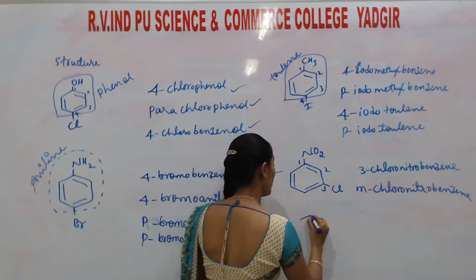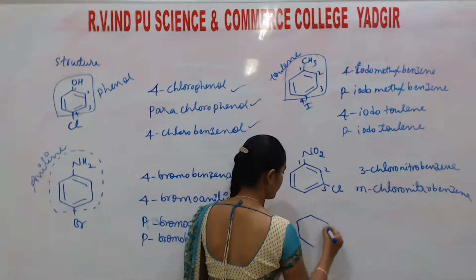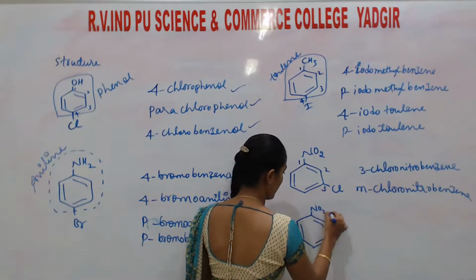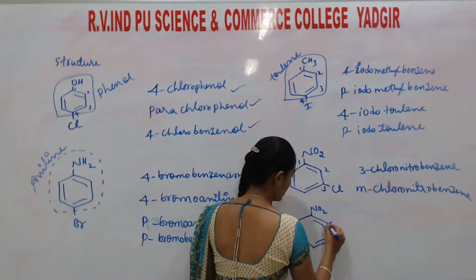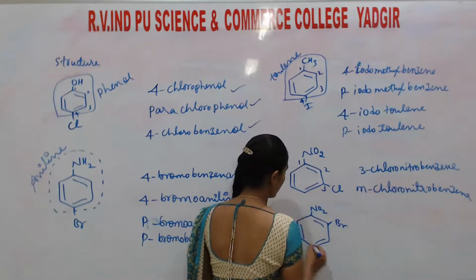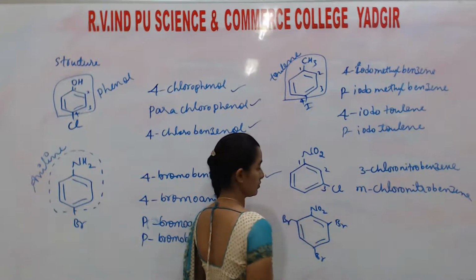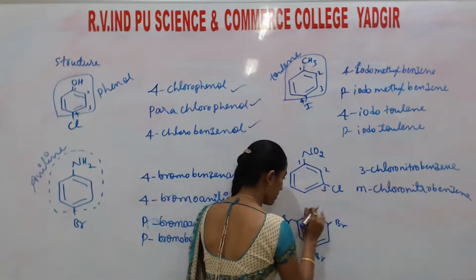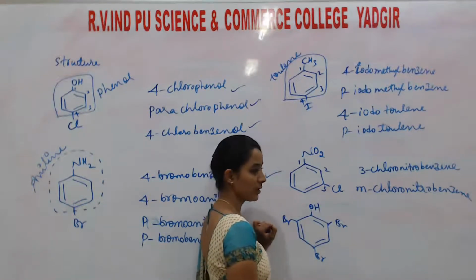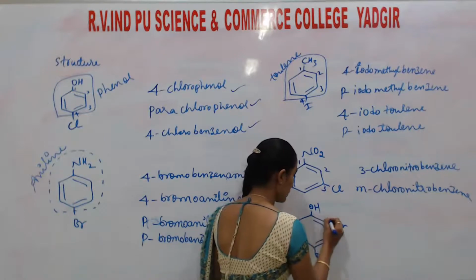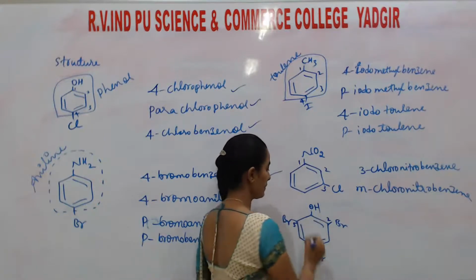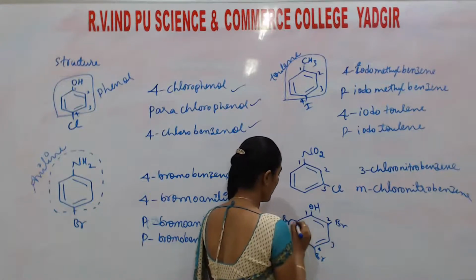Next, if two or more substituents are there, and here it is Br, you assume here also Br, you assume here also Br. Instead of OH and NO2 you take OH. What is the name that follows? Listen, this is 1, 2, 3, 4, this one is 5, and this one is 6.